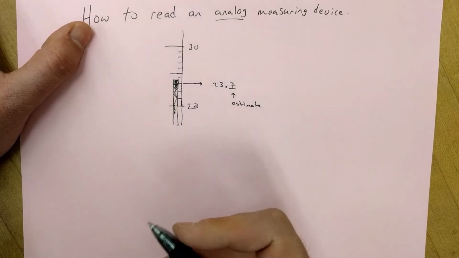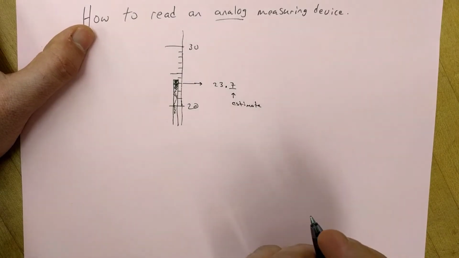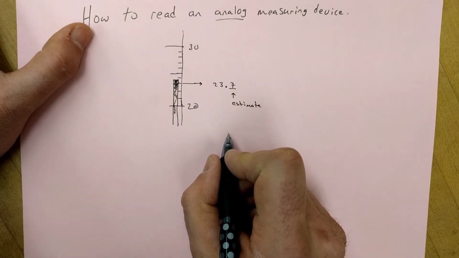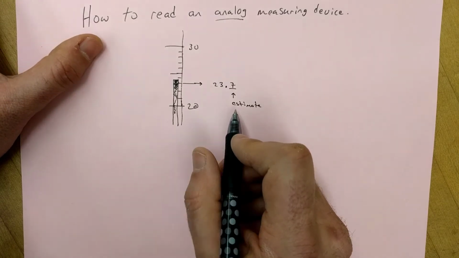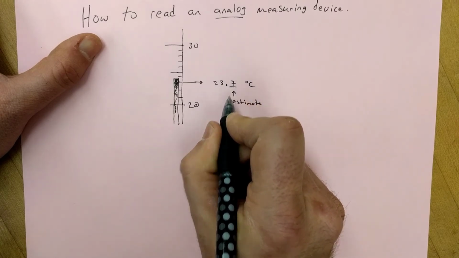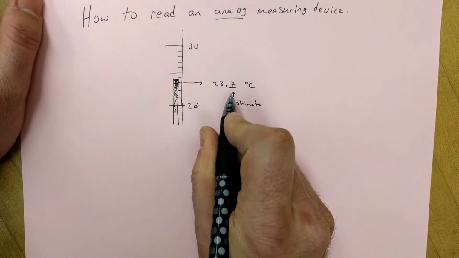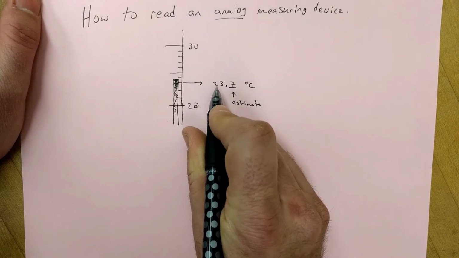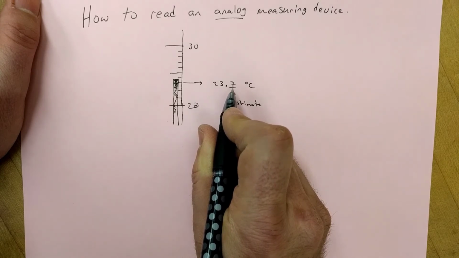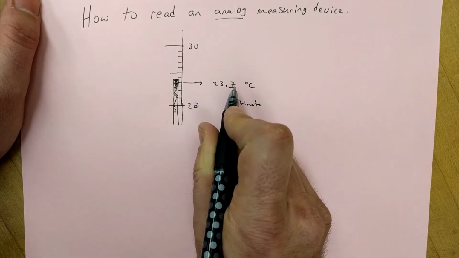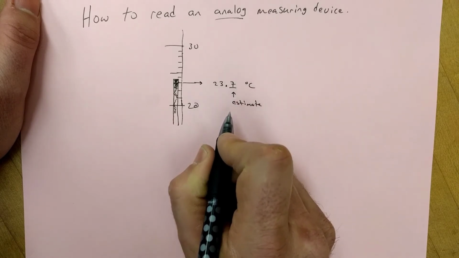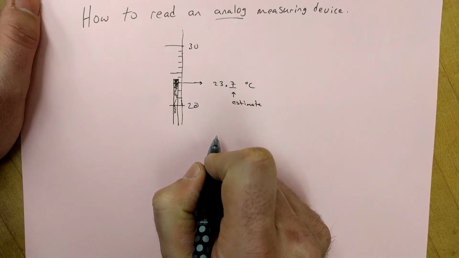So we always need to go ahead and estimate that final digit. When you're reading a digital measuring device, the estimation is happening, it's just that the digital device is estimating that for you. So you're not really aware that it's happening, but it is. And when we look at numbers, we always understand that that last digit, if it came from a measurement, is an estimated digit, that it might not be exactly 0.7 there. It's definitely past 23, between 23 and 24, but it's not necessarily 0.7. It might be 0.6, it might be 0.8. We understand there might be a little bit of variability in the correctness of this last digit, that it's an estimated digit.